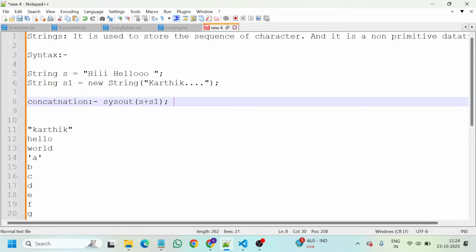So now my output will be hi, hello, Karthik. This will be my output. So what I have done here, I am adding two strings.